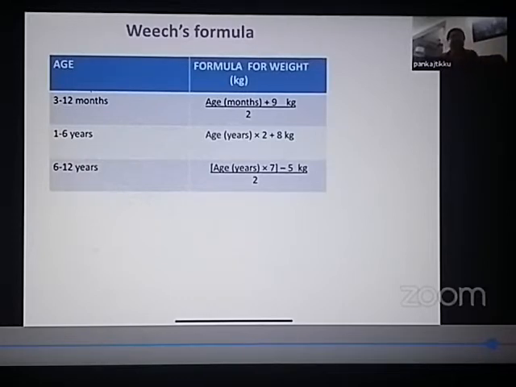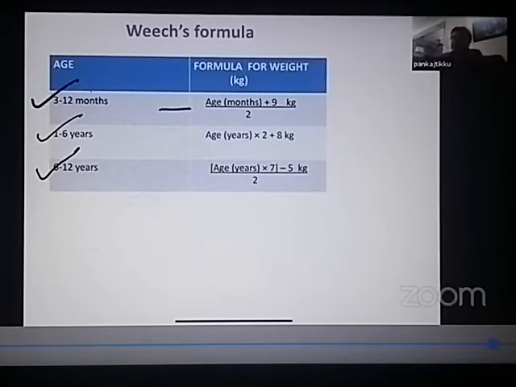These are the formulas that you should use. There are three formulas known as Vijay's formulas. One is used for a child between 3 to 12 months. One is used for a child between 1 to 6 years. And one is used for a child between 6 to 12 years. What is the formula used for calculating the weight in a child who is between 3 to 12 months? The formula is (age in months + 9) / 2 kgs.